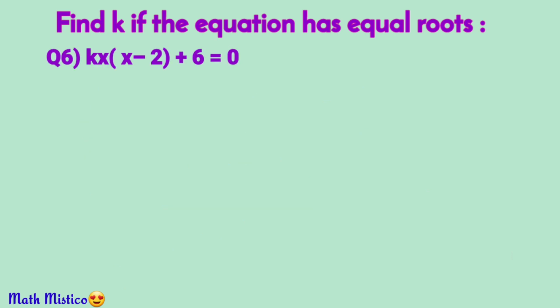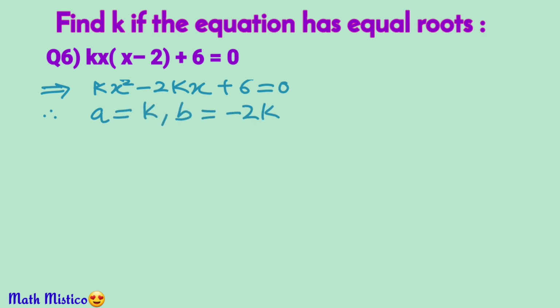Now this one, is it in standard form? No. There are brackets in this equation, so we will first open the brackets and simplify it. The outer term will be multiplied with each term inside one by one, and we have kx into x equal to kx square minus kx into 2, that is 2kx, plus 6 equal to 0. You must check the standard form before you find the values of a, b and c. So a is k, b is minus 2k, and c is 6.